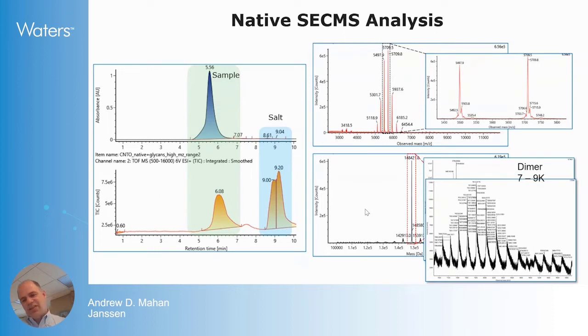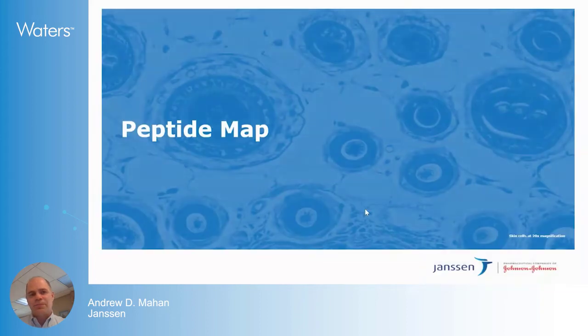Even though this particular sample didn't have a lot of dimer, we're able to dig that out of the less than 1% part of the spectrum, and we see a protein envelope from 7 to 9K. So right away, I'm seeing improvements in that extended mass range on this instrument on a pretty straightforward molecule.